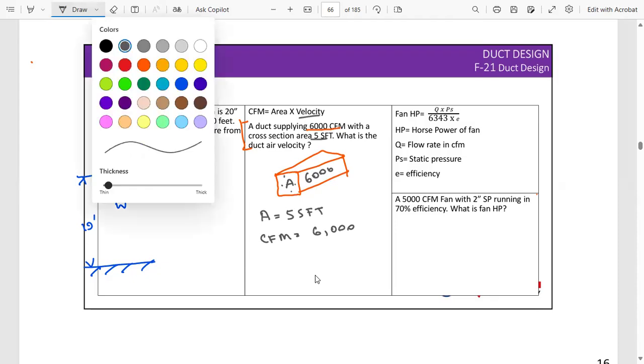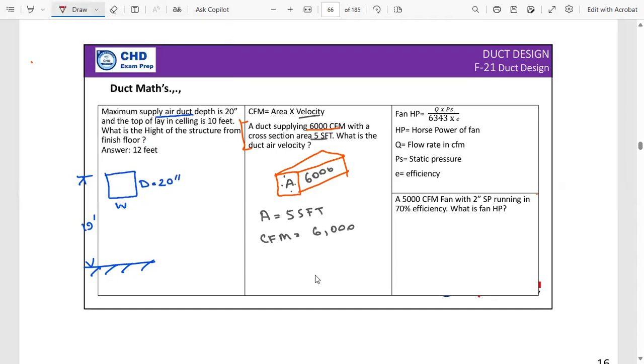Okay, these type of questions are quite simple. You don't want to miss if this question or a similar one is coming. So, here is the formula we have. Velocity is equal to CFM divided by area. So therefore 6,000 divided by area, which is 5. So it is going to be around 1200 feet per minute.